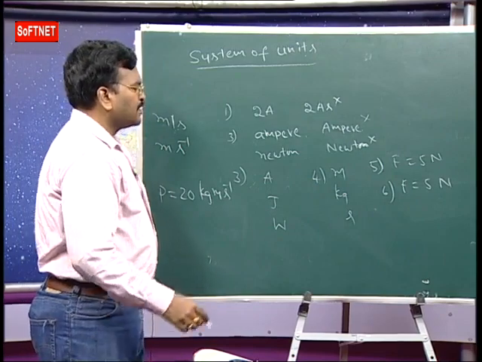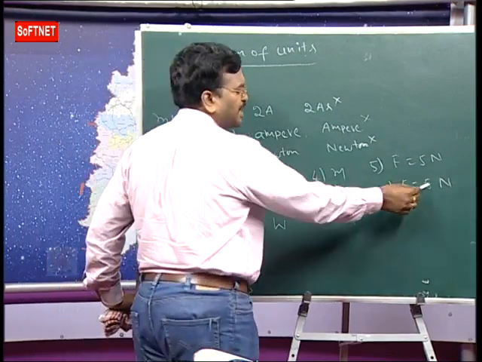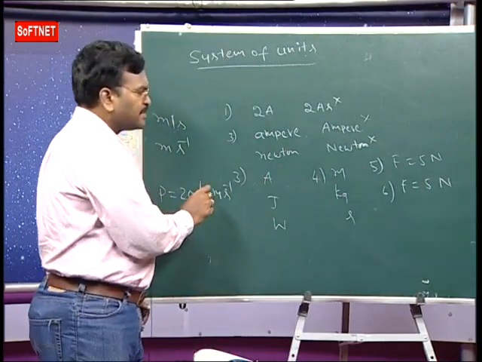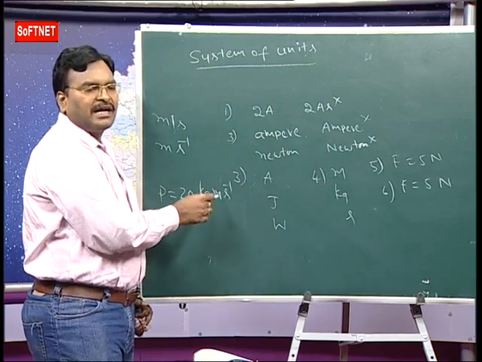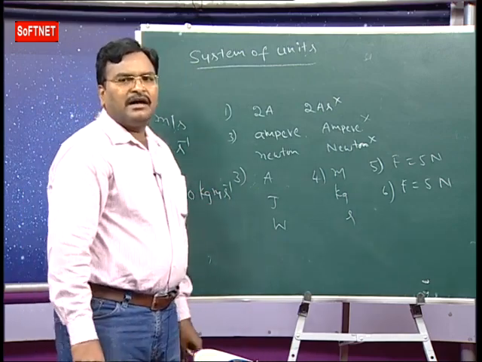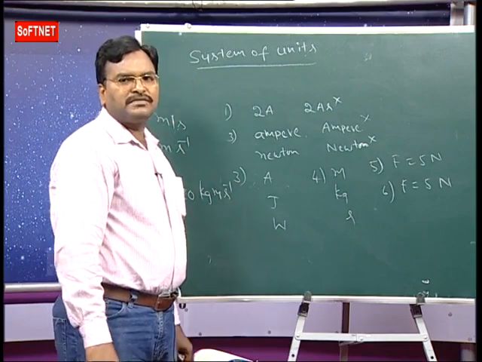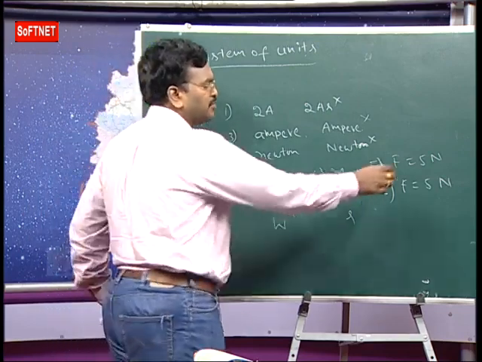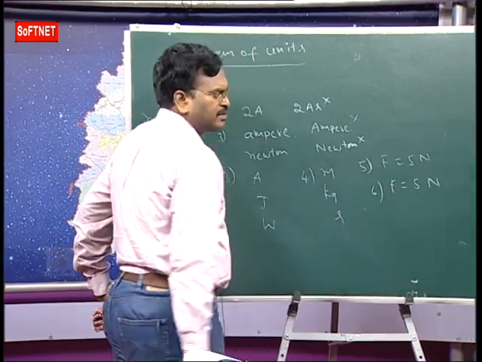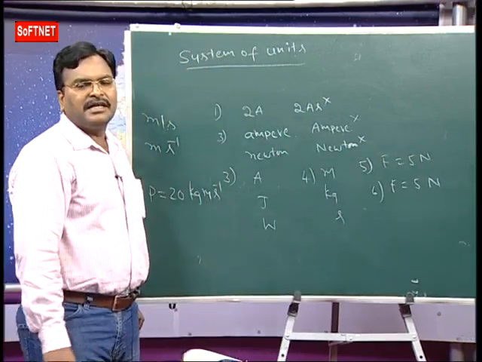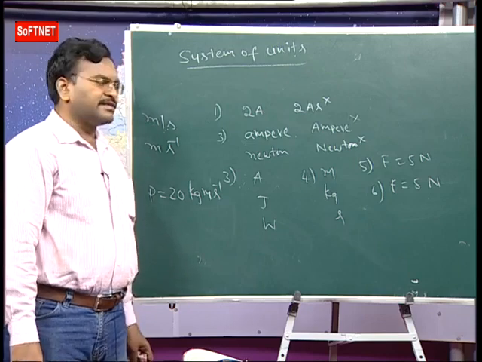And also some gap should be left between the numerical value and the symbol of the unit, and also between the symbols of compound units. And next one, no full stops or any other punctuation marks should be used within or at the end of the units. Don't write full stops, like that. These are the rules and regulations in the SI system.